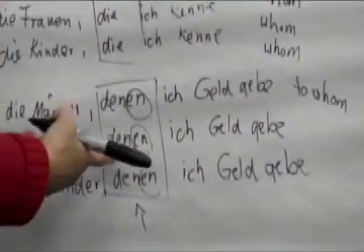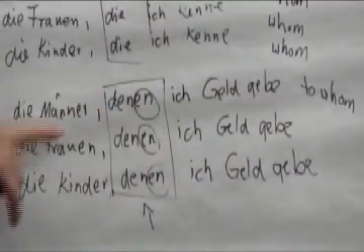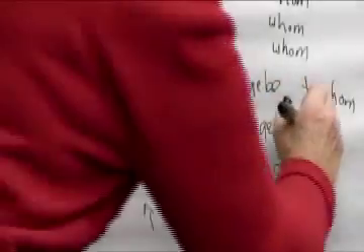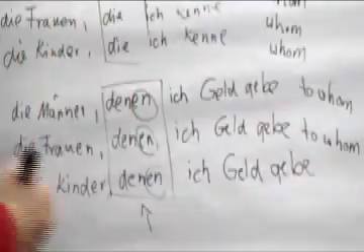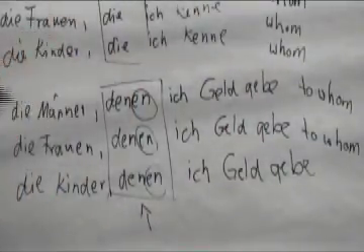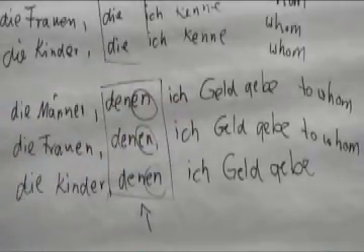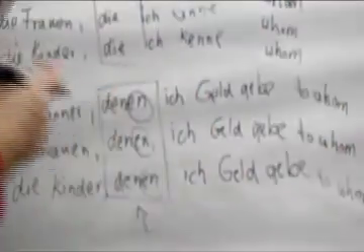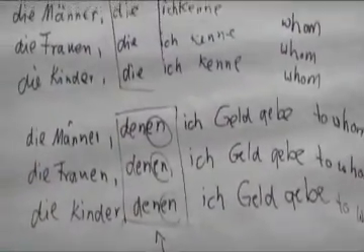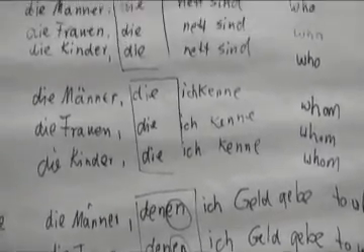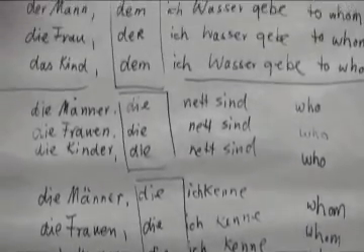Die Frauen, denen ich Geld gebe. The women to whom I give money. Die Kinder, denen ich Geld gebe. The children to whom I give money. And this sums up the different who and whom and to whom variations which we have.